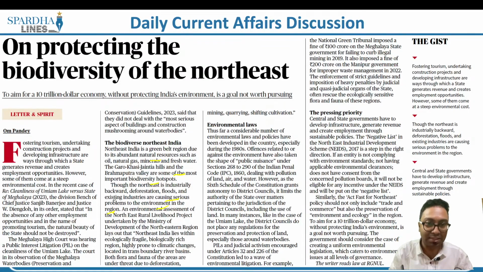An environmental assessment of the Northeastern Rural Livelihood Project undertaken by the Ministry of Development of North Eastern Region lays out that Northeast India lies within an ecologically fragile, biologically rich region, highly prone to climatic changes, located in a transboundary river basin, and it also has both flora and fauna. But of late, this flora and fauna, the animal and the plant kingdom, is coming under threat.